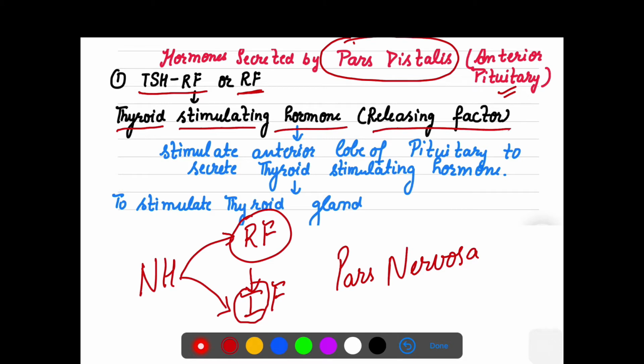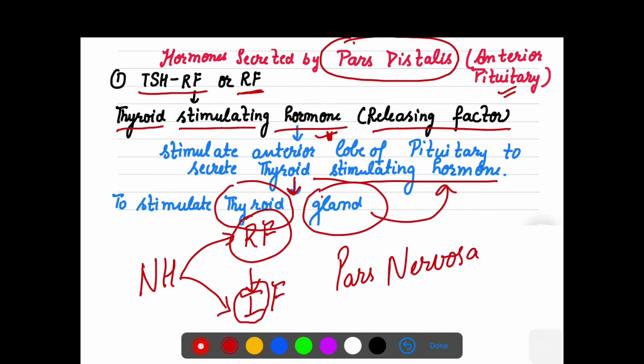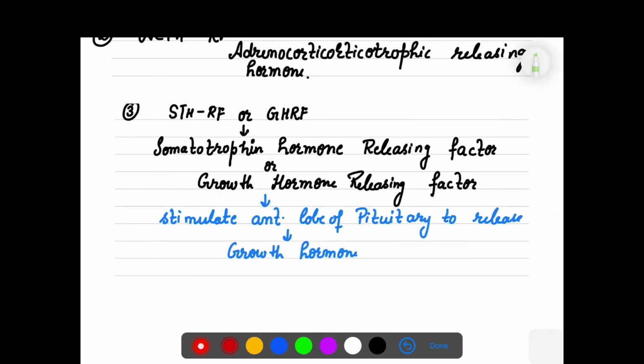So it stimulates the anterior lobe of the pituitary to secrete thyroid stimulating hormone, to stimulate the thyroid gland so that it starts releasing thyroid hormone.